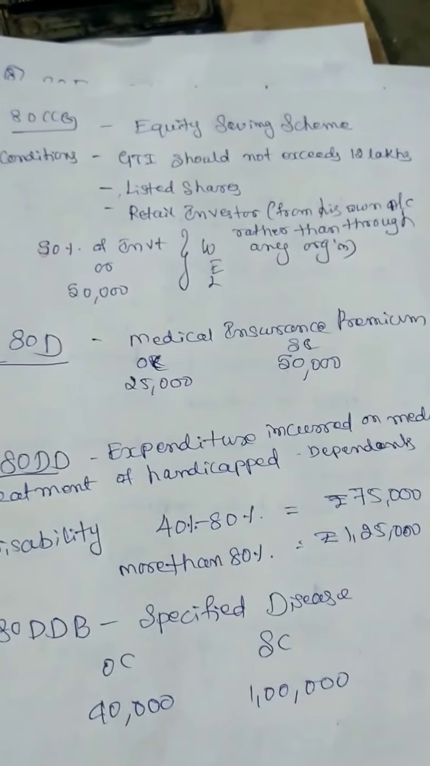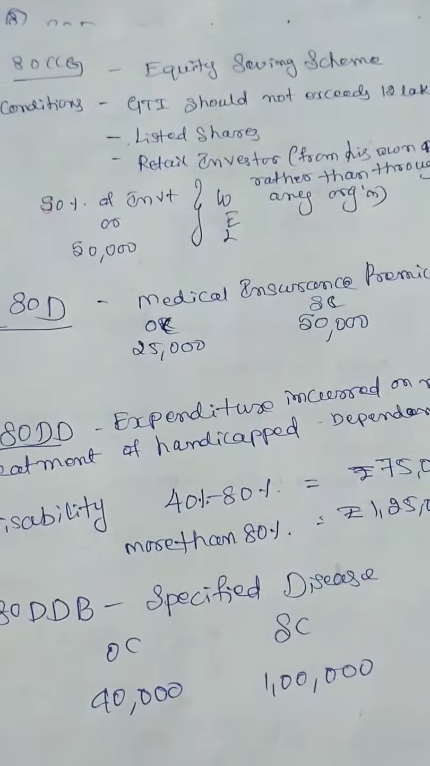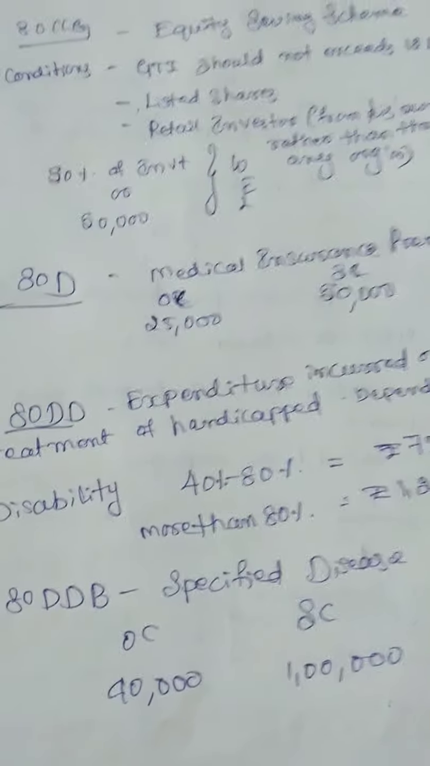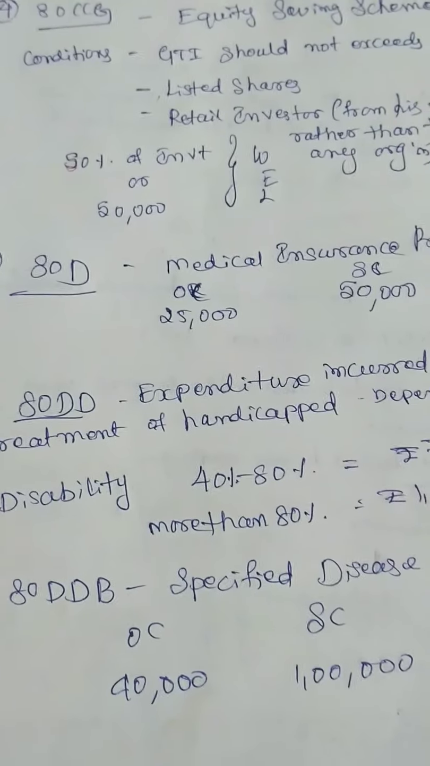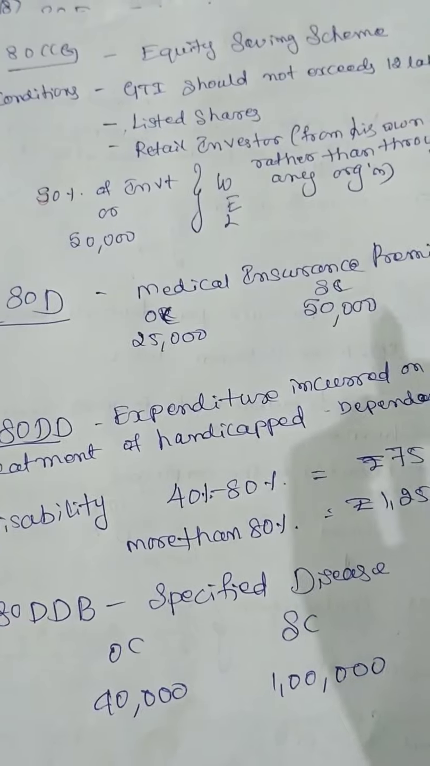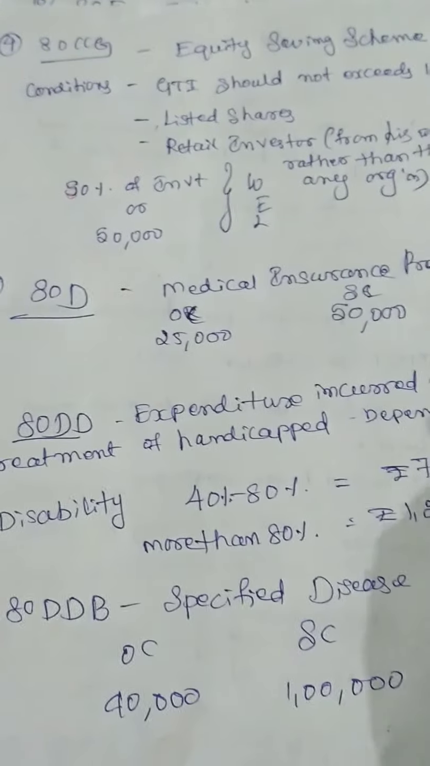Next, 80D. If you are paying a medical insurance premium, and you are an ordinary citizen, less than 60 years, you will get 25,000. If you are a senior citizen, OC means ordinary citizen, SC means senior citizen, so 50,000.